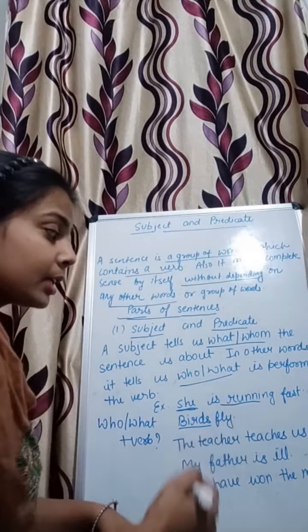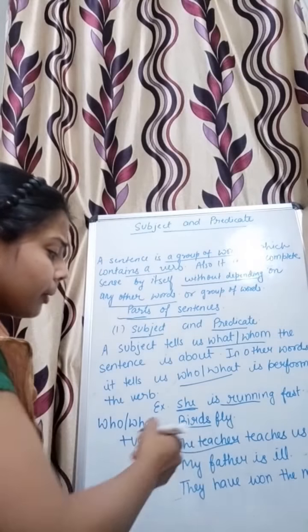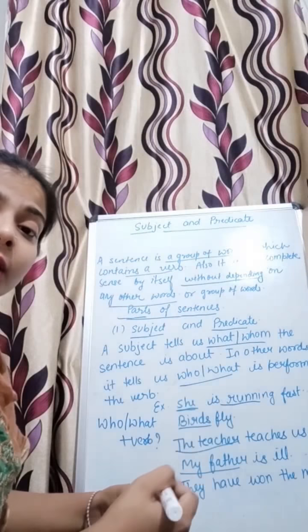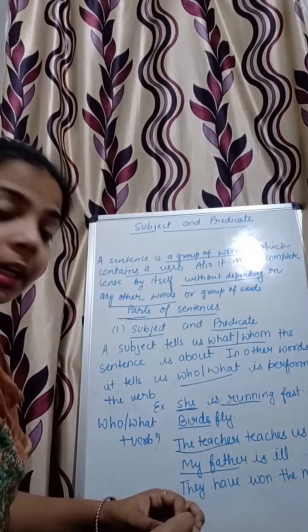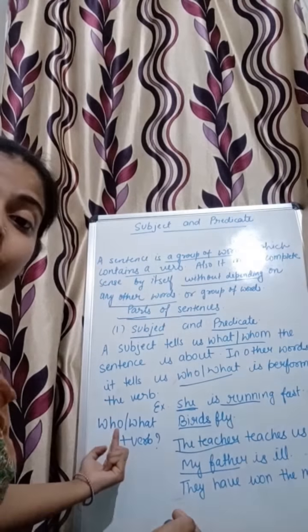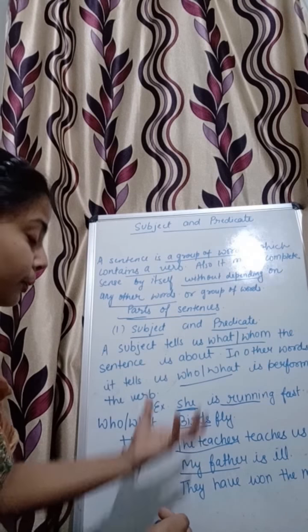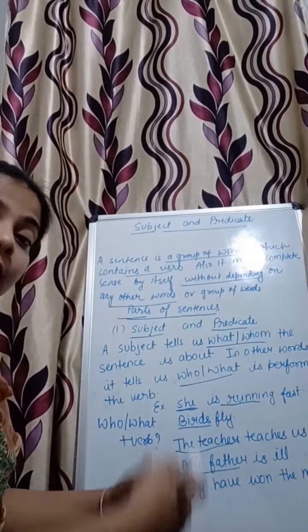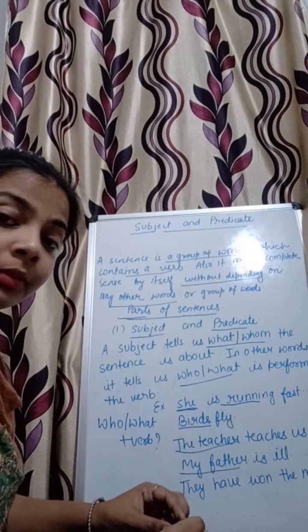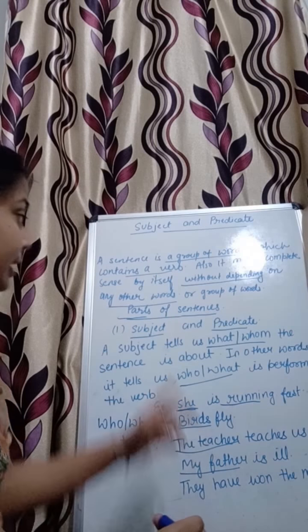Let's take some other examples also. The teacher teaches us grammar. Who teaches us grammar? The teacher. My father is ill. Who is ill? My father. So you can see in these examples that these are the replies you get when you ask a question by adding who or what, isn't it? So those nouns or pronouns which come in reply when you raise a question with who or what with a verb, those words or that part of the sentence is known as subject.